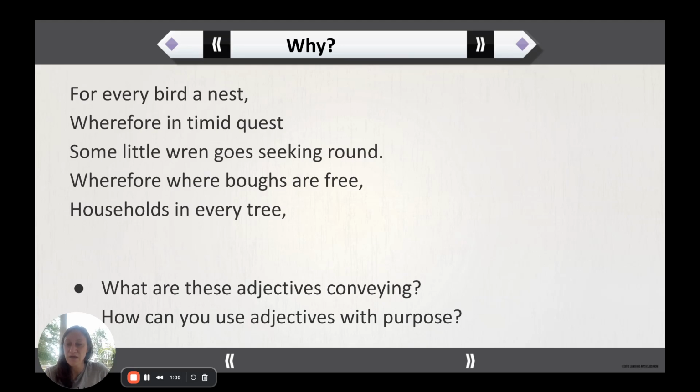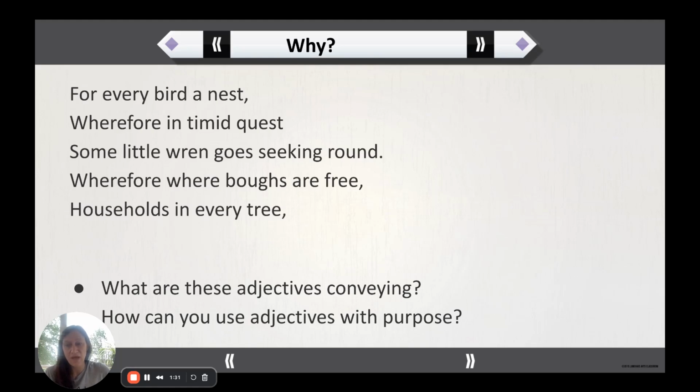There are tons of adjectives. Emily Dickinson, lots of descriptions in her poetry. "For every bird a nest, wherefore in timid quest, some little wren goes seeking round, wherefore where boughs are free, households in every tree." So immediately, if I take a quick look at this poem and I'm thinking, okay, where are the adjectives? I'll notice that every. So we've got every bird and we've got every tree.